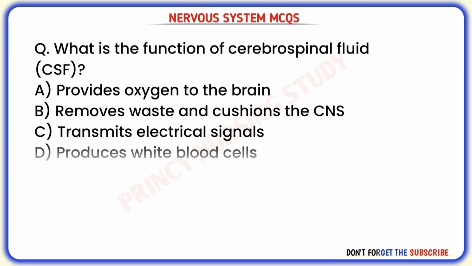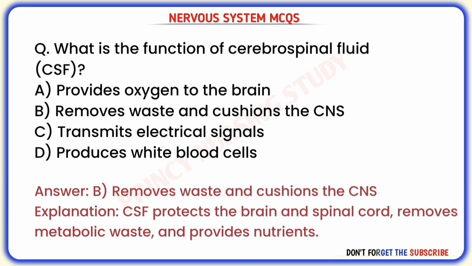Next question. What is the function of cerebrospinal fluid, CSF? Correct answer is B. Removes wastes and cushions the CNS. CSF protects the brain and spinal cord, removes metabolic waste, and provides nutrients.